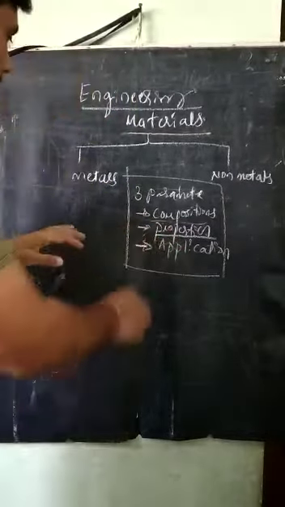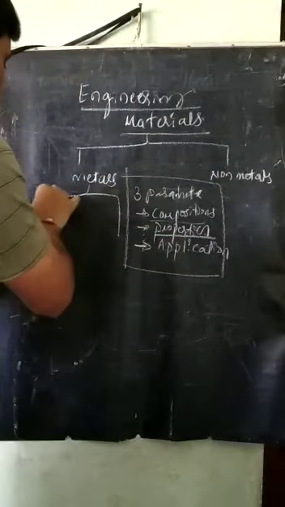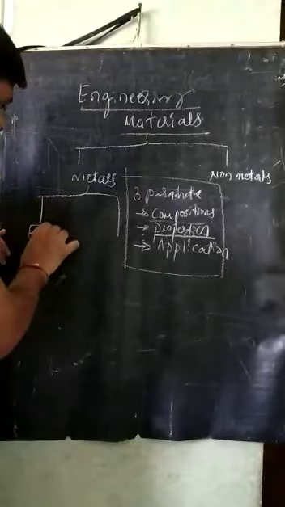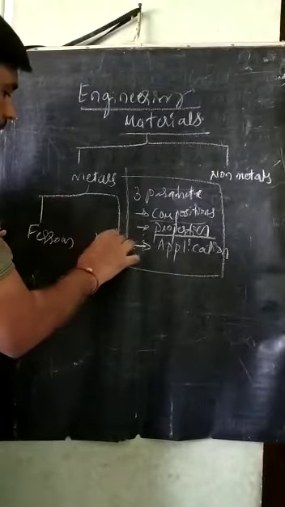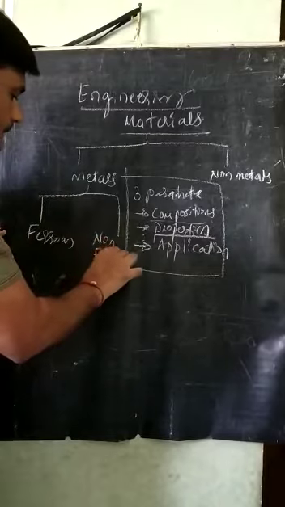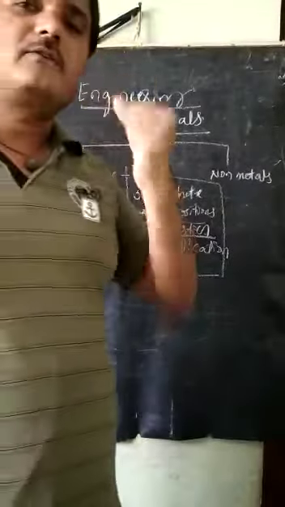So how is this done now? Metals are classified into two types: ferrous metals and non-ferrous metals. Ferrous and non-ferrous mean what here?